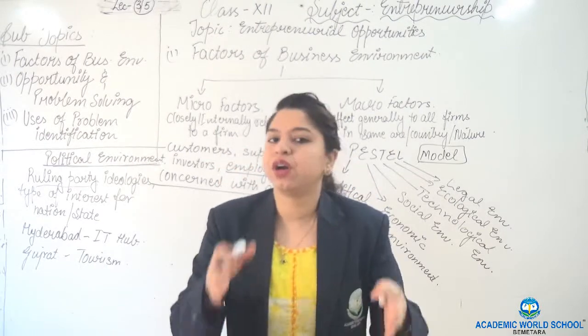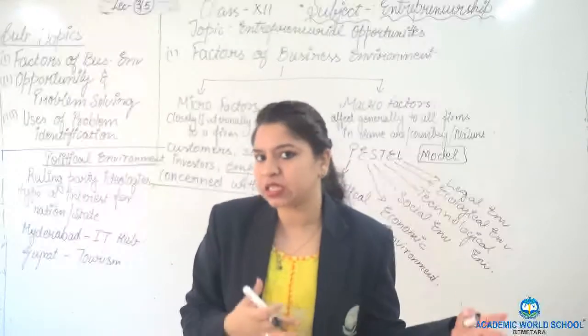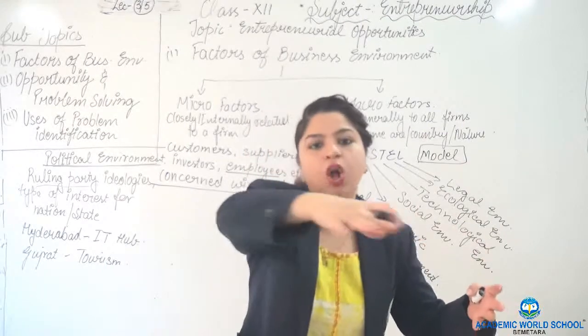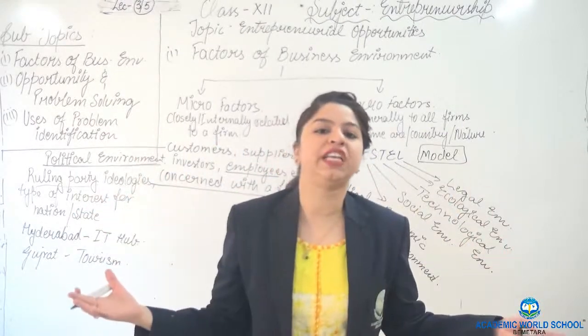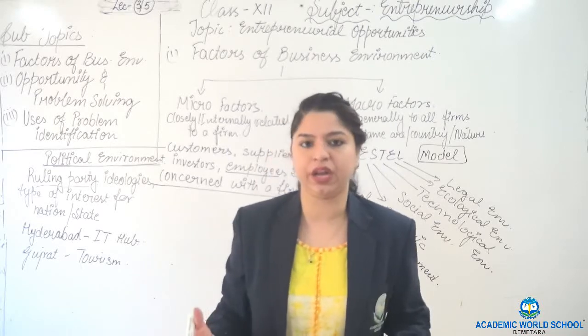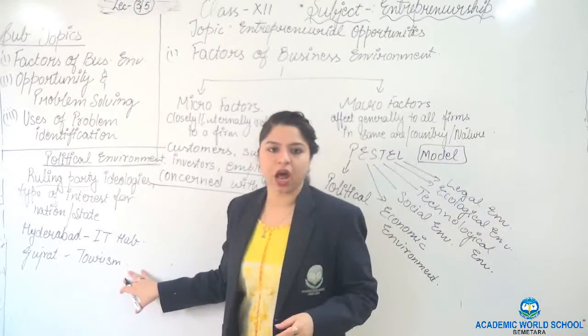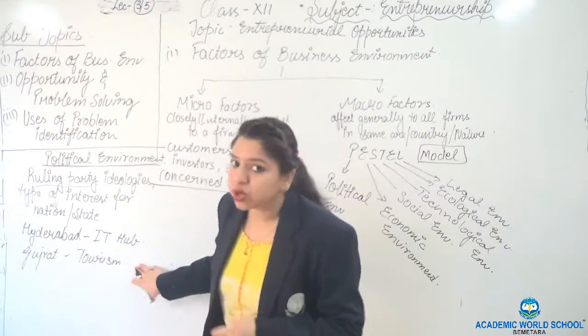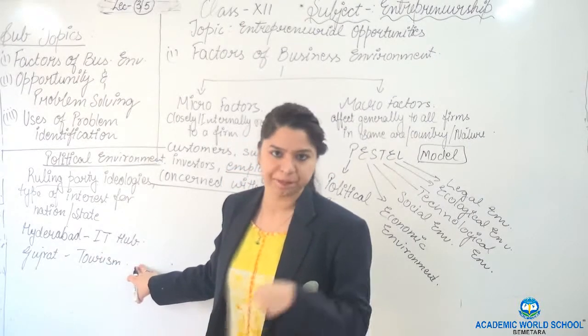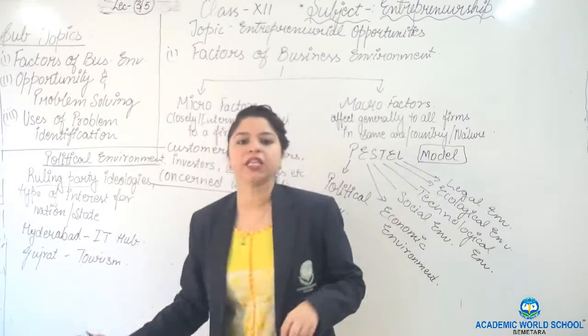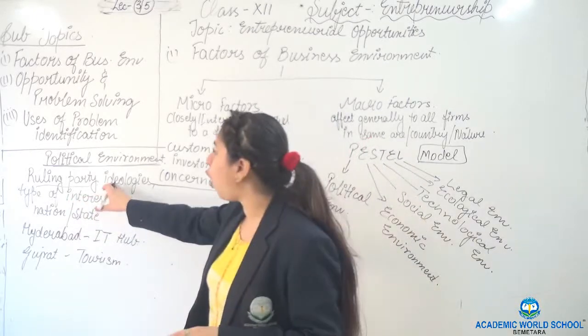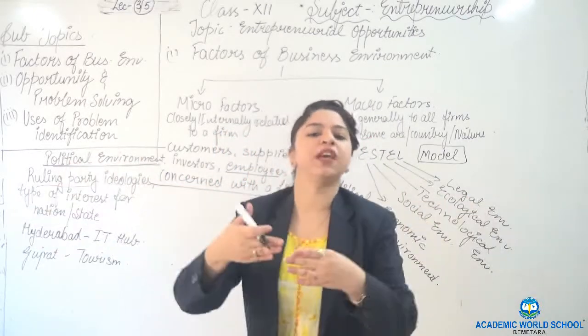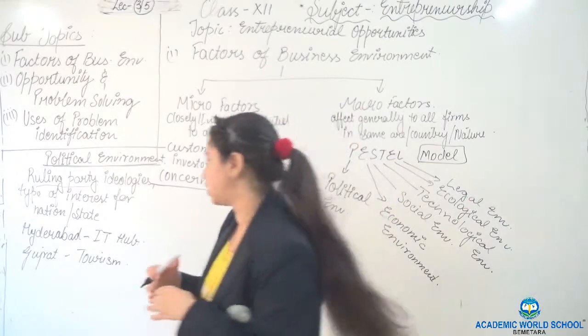So wherever a particular government is interested, it keeps all the factors open, opportunities for those businesses in that particular area. So if we are talking about Gujarat, do you think the businessmen are getting opportunity in the tourism industries in Gujarat? Yes. So likewise, political factors always open or close the opportunities for businessmen, right?